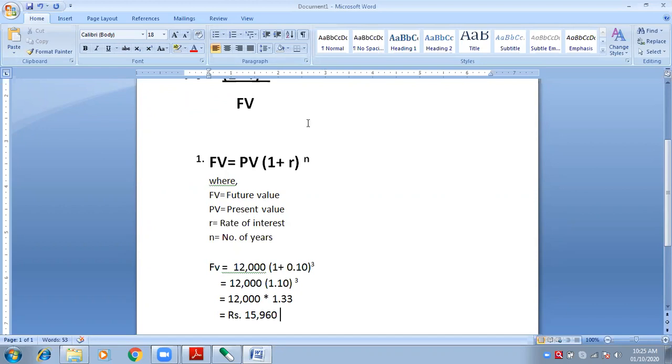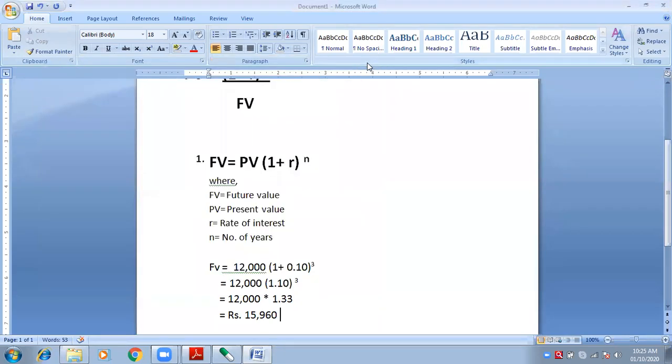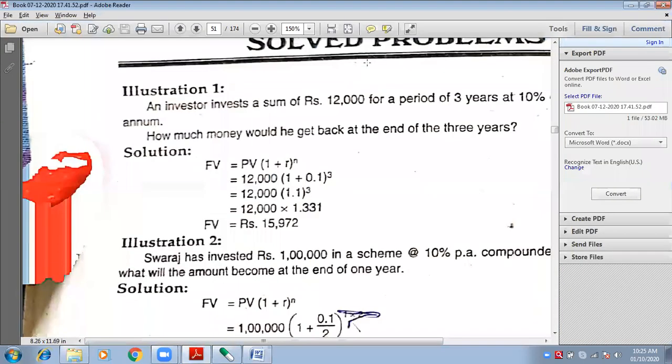Yes ma'am, it is clear. See, does our answer match? Let's check. Wait, we will check it first. Does it match? Yes, somewhere around, because he has taken 1.331, but we will always take only two digits. If you multiply with 1.331, instead of 60 rupees, it will come as 72 rupees. The last 2 digits will increase by some amount.